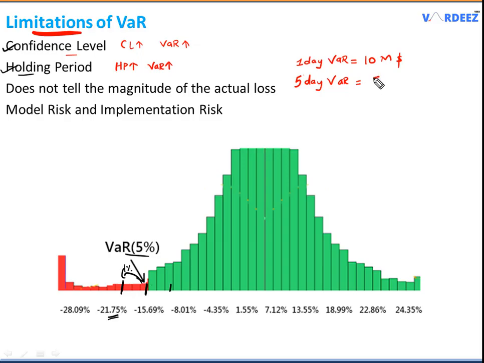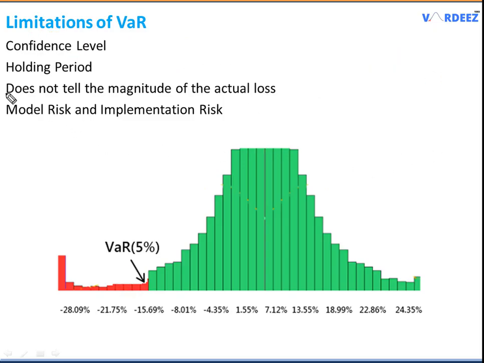That means I take the square root of this holding period and multiply by the VaR that we have, and I will have my answer as $22.36 million. Similarly, if I want to find 20-day VaR, I will take the square root of 20 and multiply by the VaR, giving 44.72. As you can see, as the holding period is increased, the VaR also increases. So this is very intuitive as well.